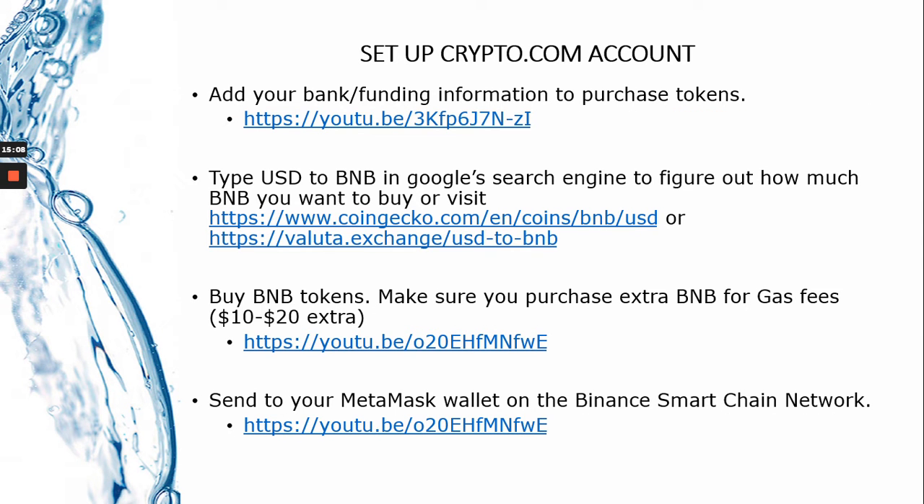So once you have gotten that far, you're going to add in your bank funding information to purchase tokens. There's a video for you there. If you want to know the amount of BNB that you need, you can use a converter. You could either go on Google search and do USD to BNB, or you can go to CoinGecko, CoinMarketCap, another exchange that I have listed there, or you can just play around with it in the crypto.com to figure out how much you want.